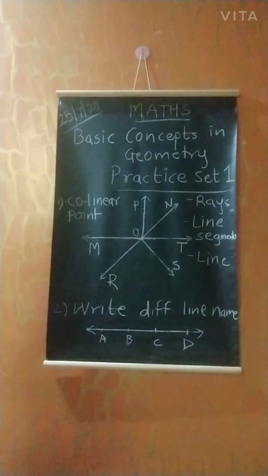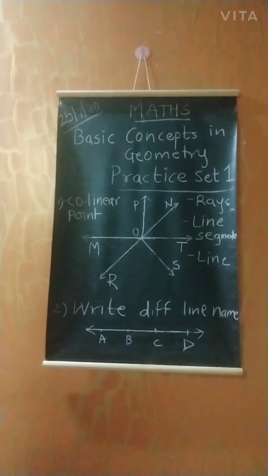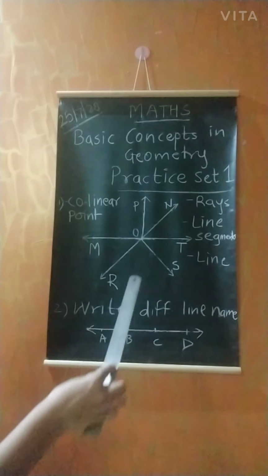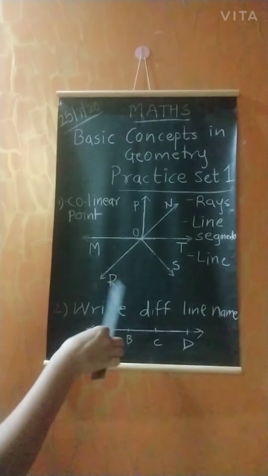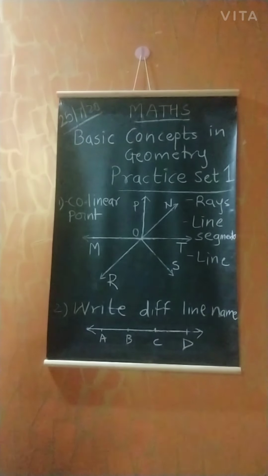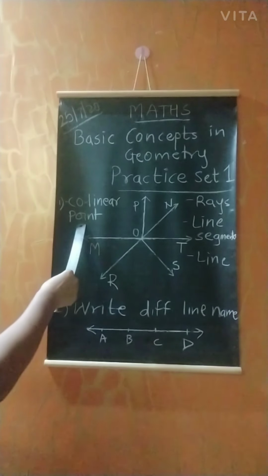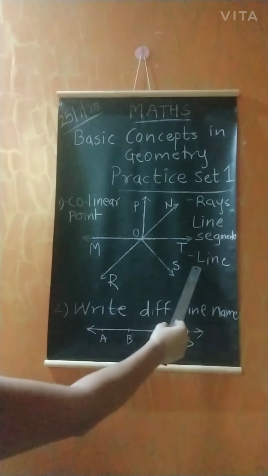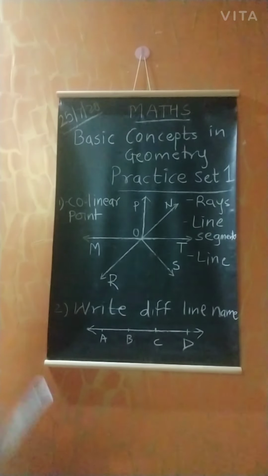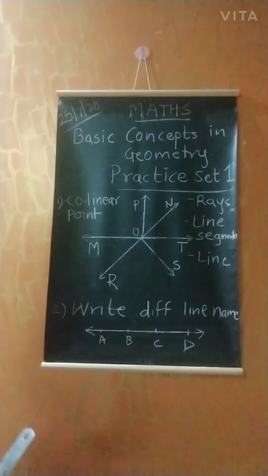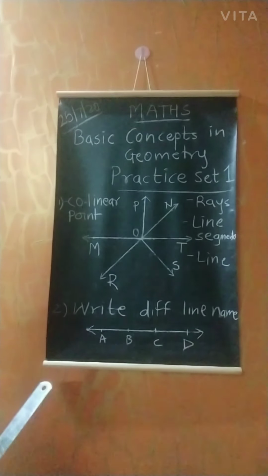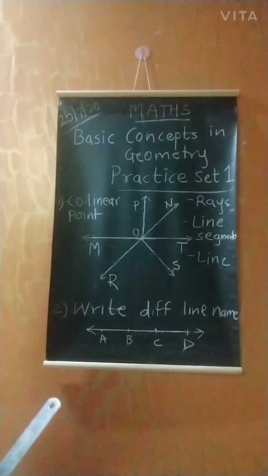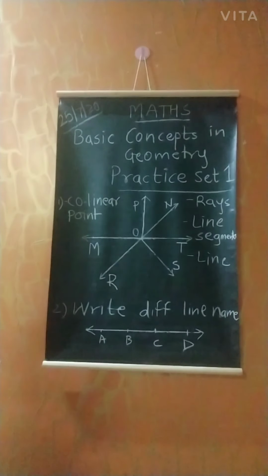Okay, so let's start with our first question. If you can observe, here one figure is drawn, right? In this figure some questions are asked. What are the questions? Name the collinear points, name the rays, name the line segments, and name the lines. And just by orally solving all these exercises, you have to write it properly in your notebook. And after that also, if you have any doubt regarding any question, please put it in my personal.